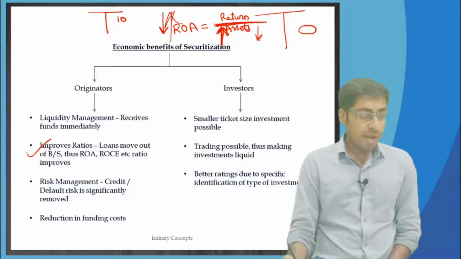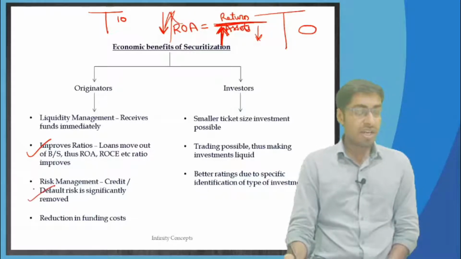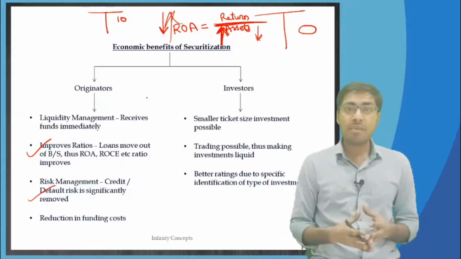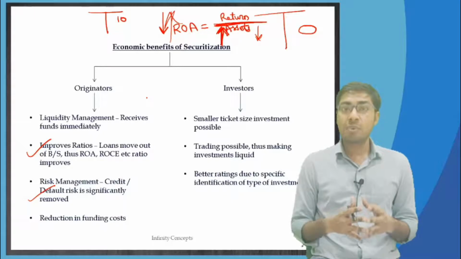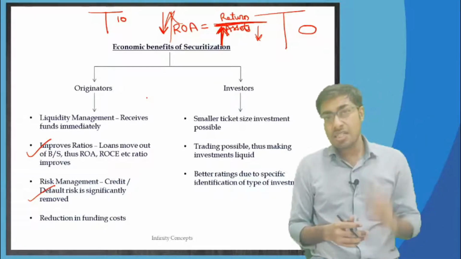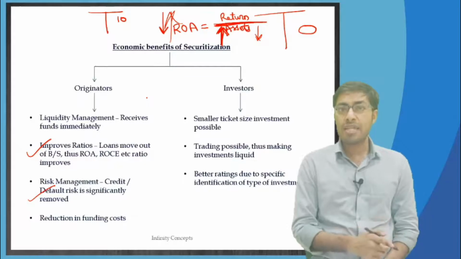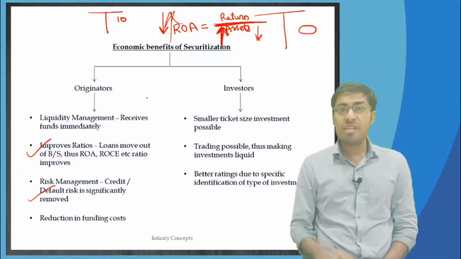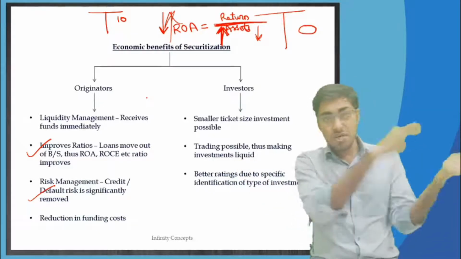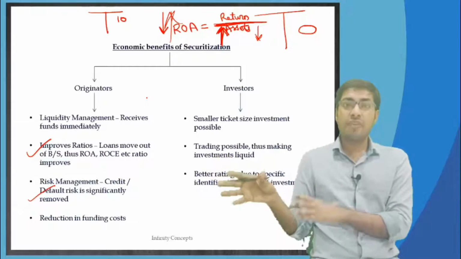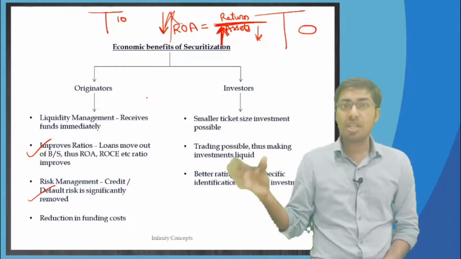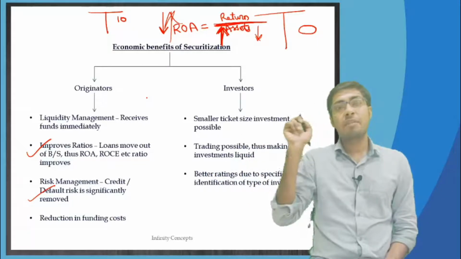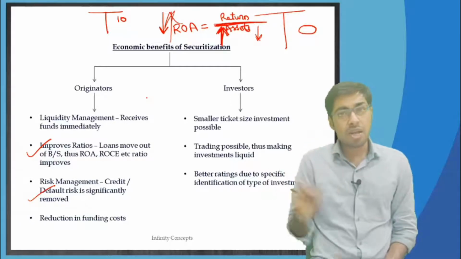The third point, risk management, credit or default risk is significantly removed. Now if, say for example, the home loan borrowers are not paying the money, whose credit risk is removed? The bank's, HDFC Bank Limited's credit risk is removed. In case those home loan borrowers are not paying the money, then investors are going to face the loss. It is the investors who will be facing the loss, because the SPV's work is only to transfer the money to the investors. If the SPV is not getting any money, then it is actually the investors who are going to face the losses. HDFC Bank Limited on 1st November has got all its $100 million back, correct.